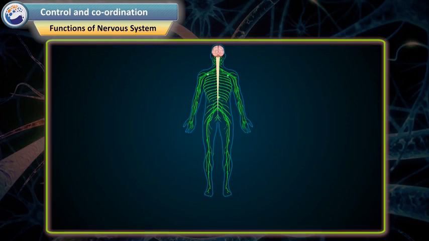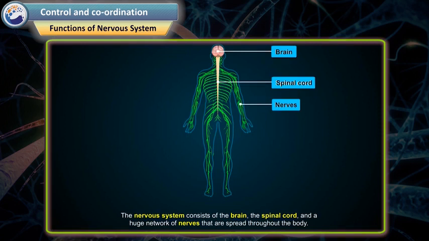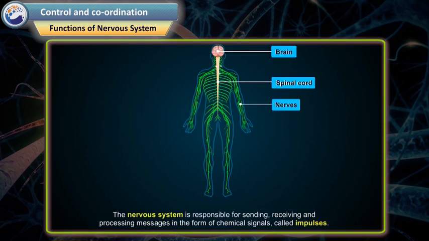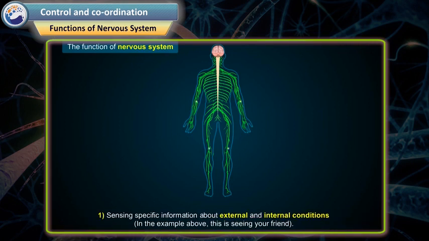Functions of the nervous system. The nervous system consists of the brain, the spinal cord, and a huge network of nerves that are spread throughout the body. The nervous system is responsible for sending, receiving, and processing messages in the form of chemical signals called impulses. There are three general functions of the nervous system in man and animals. Number 1. Sensing specific information about external and internal conditions. In the example above, this is seeing your friend.